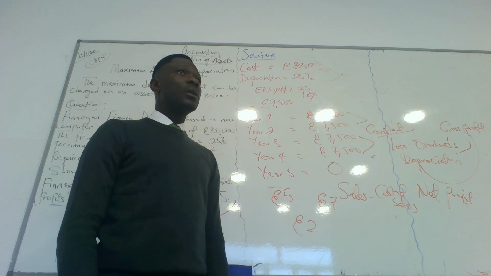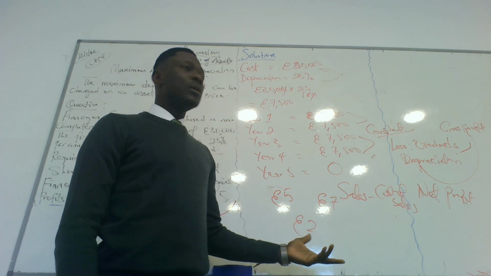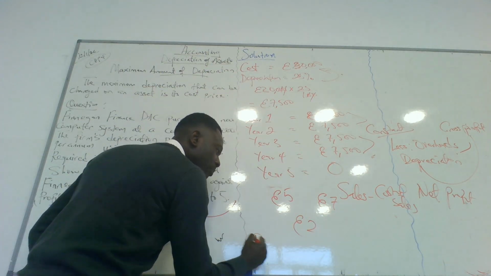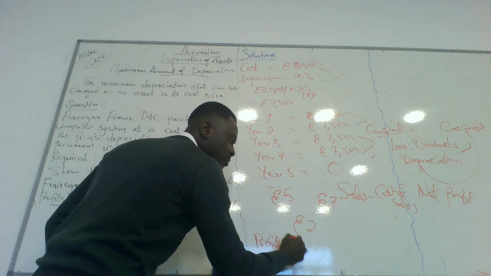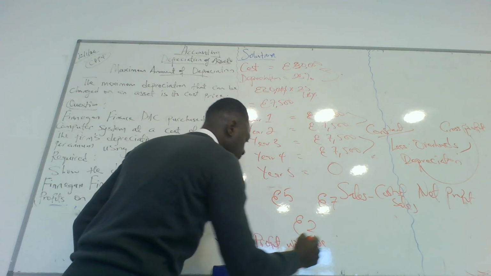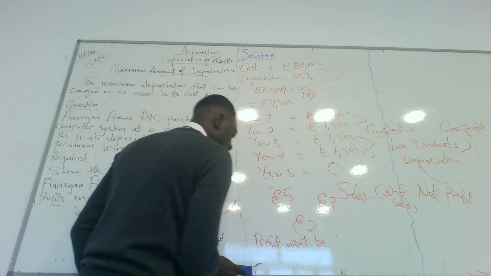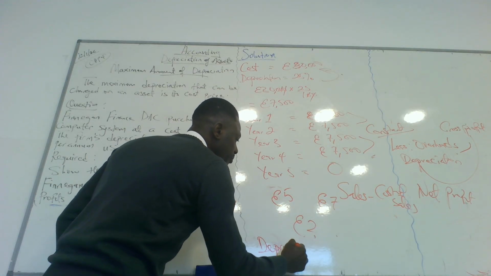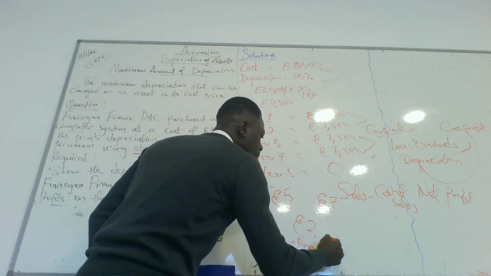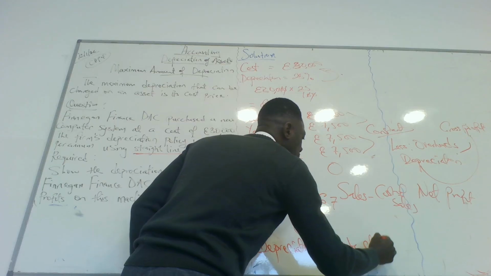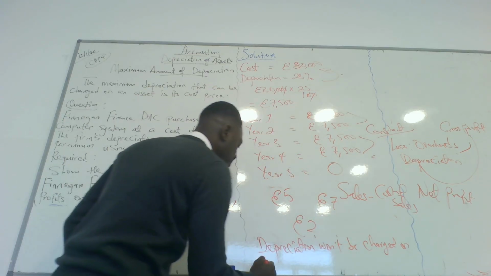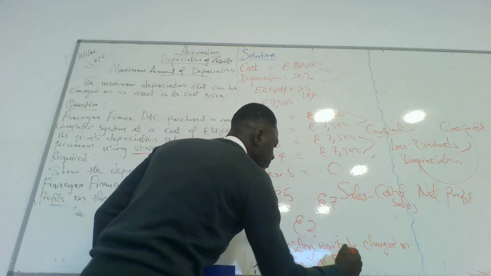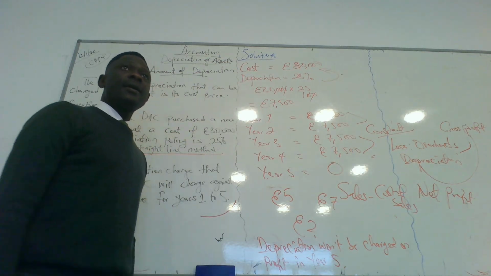Any question again? Do we understand this now? So there will not be profit. Profit will not be charged. So your analysis will be: depreciation won't be charged on profit in year 5. Clear? Please write.